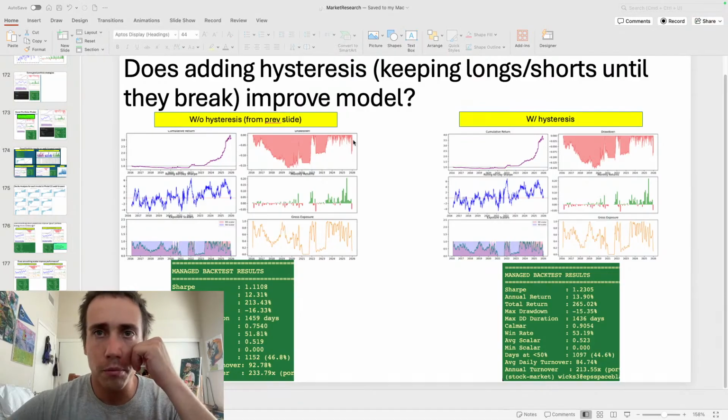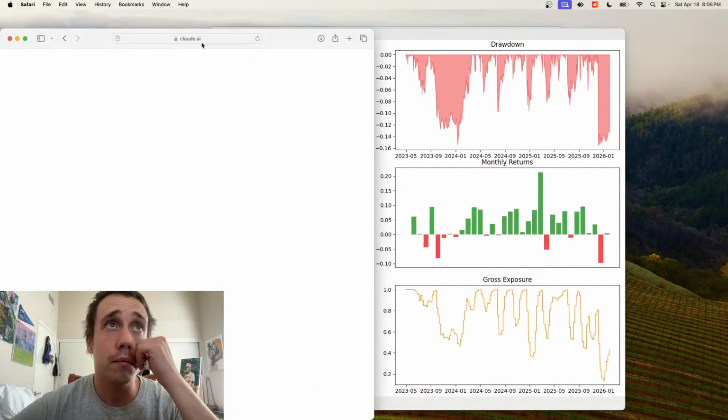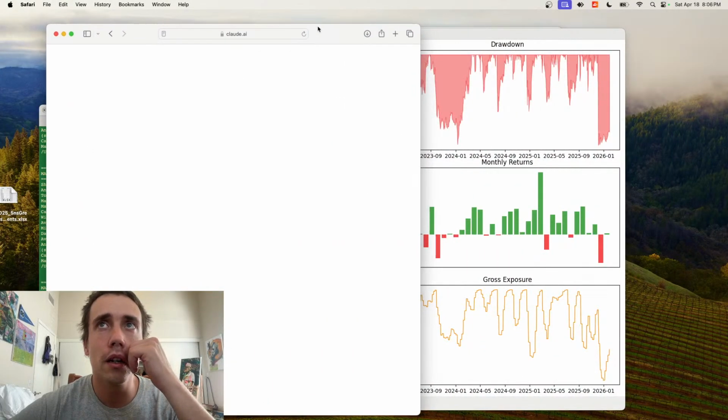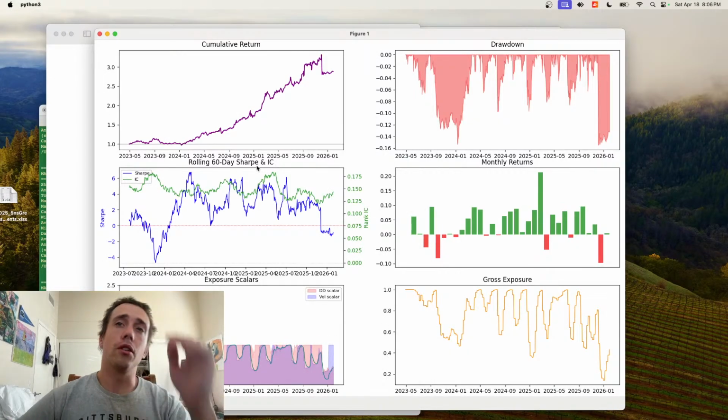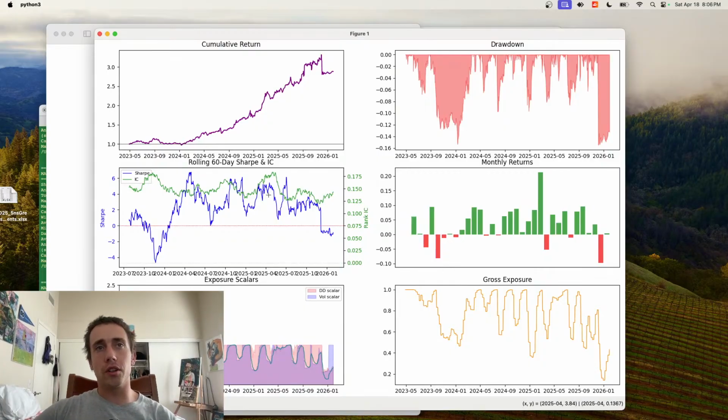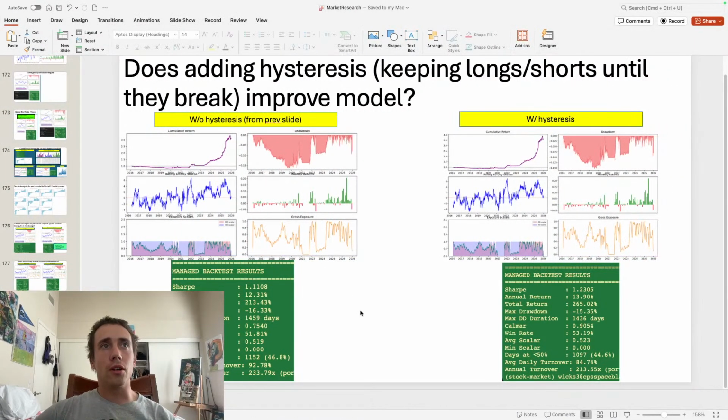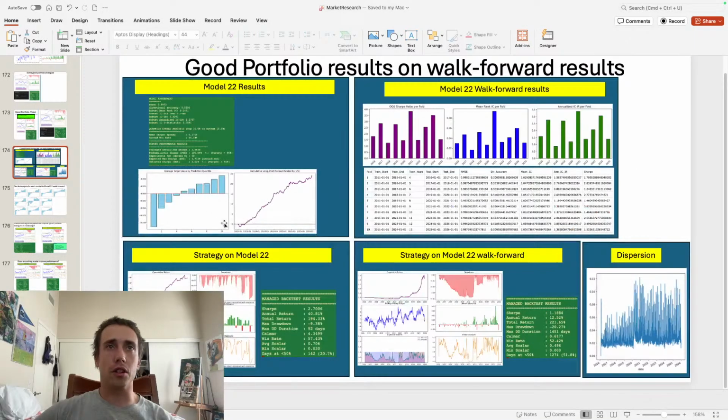So yeah, I'm trying to find a good portfolio strategy. So let me pull this guy up. Claude. But basically these are the results where I'm currently at. So what I'm considering is two different things. Do I really need something that performs? Oh, so this is kind of something interesting that I found.